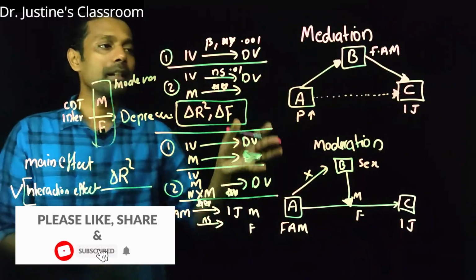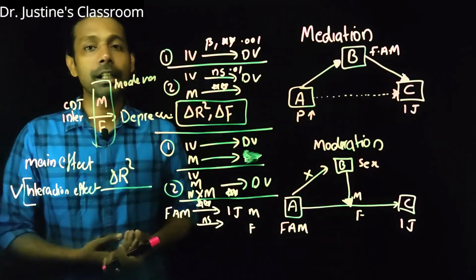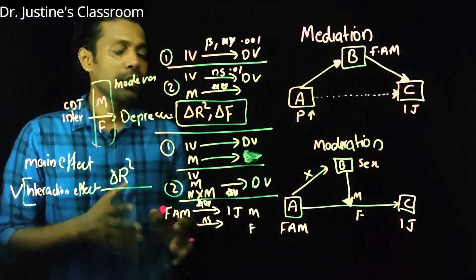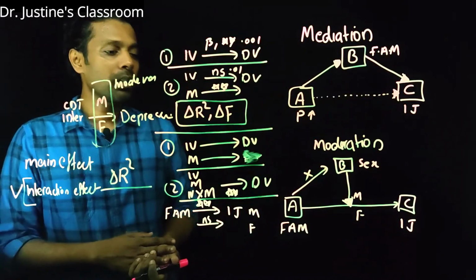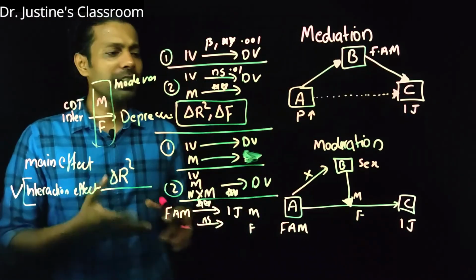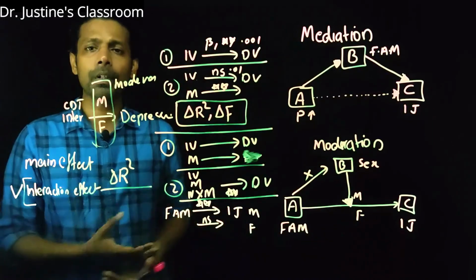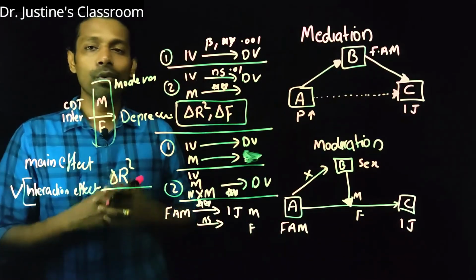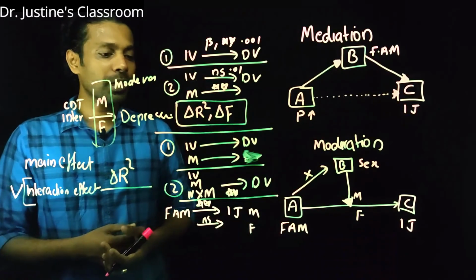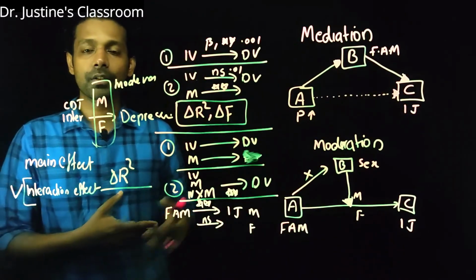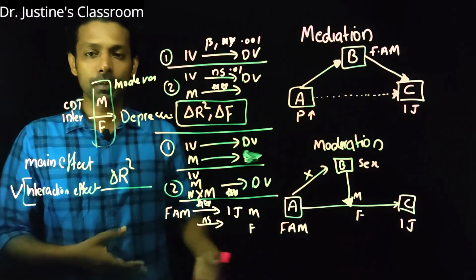But generally mediation analyses are done with the regression models itself. It is also possible to do this with structural equation modeling. Mediation and moderation are highly worked with. I mean, two people, Hayes and Preacher, have done a load of work with mediation and moderation. So I would suggest a book on that one. You can find the book name in the description box.